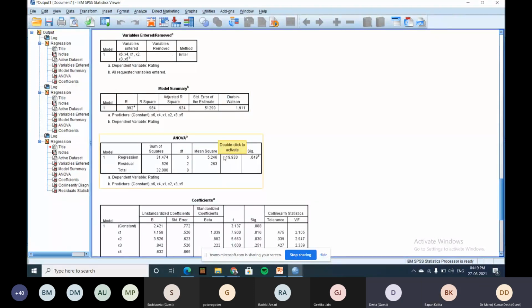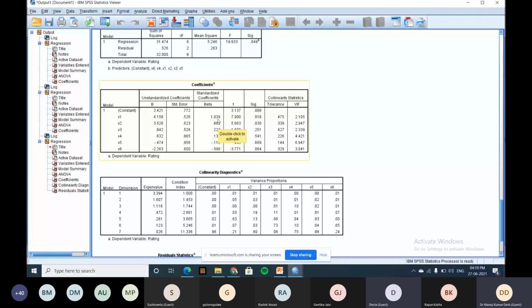Model is fit. Then there are two types of regression. One is called standardized, another is called unstandardized. Standardized means these are called standard deviation values, and unstandardized means these are called mean values. So when we apply standardized, if the unit of measurement of all the independent variables is the same, we call it standardized. If the units of measurement are different, we call it unstandardized.